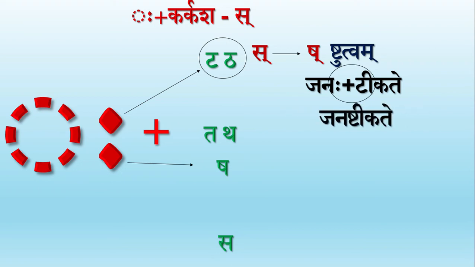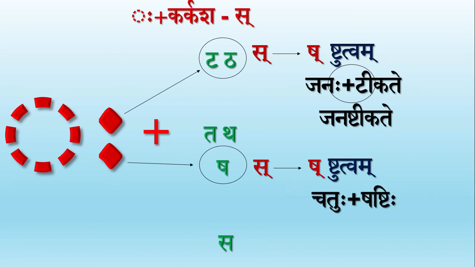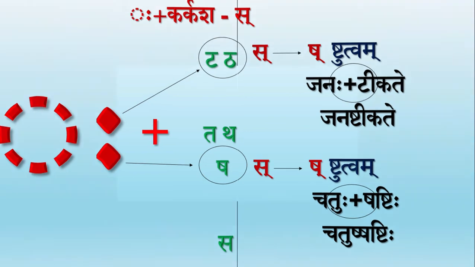Let's take an example to understand what happens when Sha is present. When Sha is present, Sa enters, but that also changes to Sha. So the two words we have are Chatuhu plus Shashtihi. Combine these to form Chatushashtihi as the Samastapadam. Following our formula that says when Visarga is followed by any of the letters from the Karkasha family, Sakaradeshaha occurs.